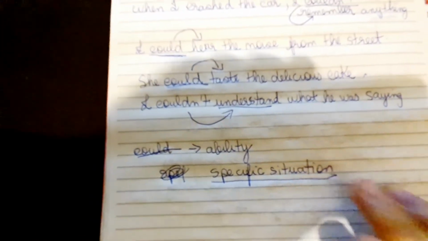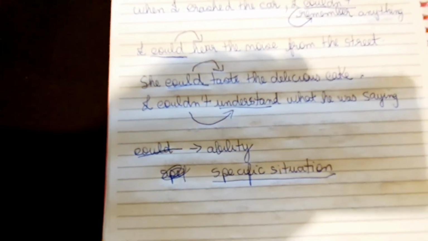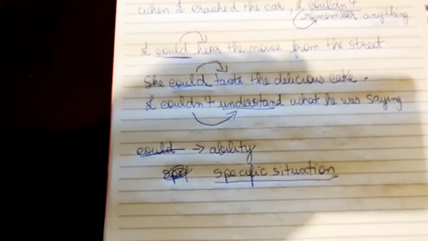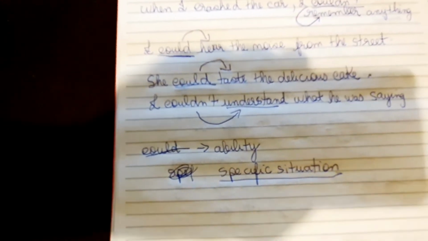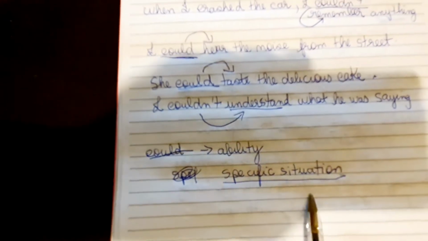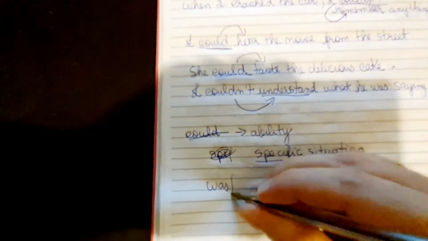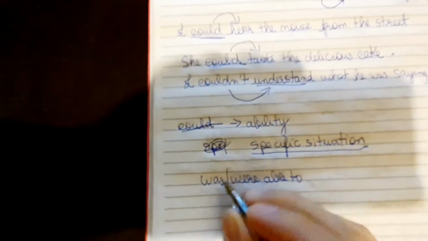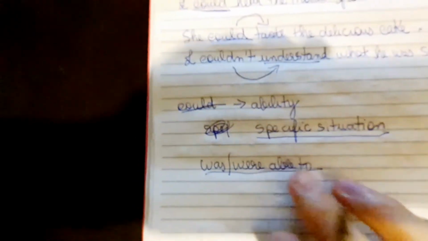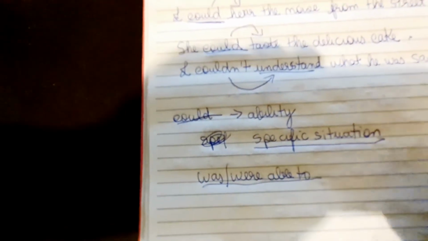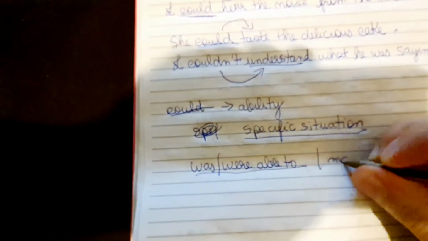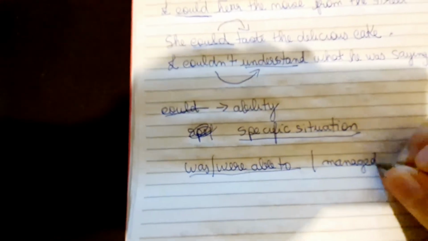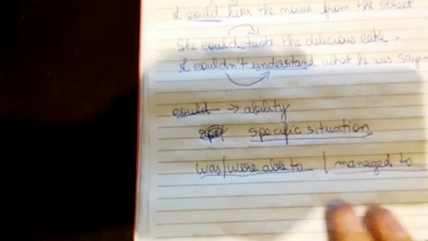It's something that you did at some time in the past, right? You don't use the verb could. You use the verb was or were able, that is the verb to be able to in the past, or you can use the verb managed to. That is very used as well.